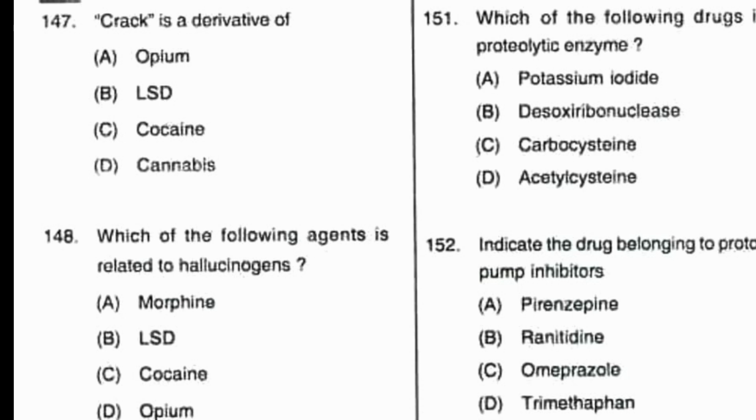Question number 148. Which of the following agent is related to hallucinogens? Option A, morphine, B, LSD, C, cocaine, D, opium. LSD is a strong hallucinogen. So option B is the correct answer.